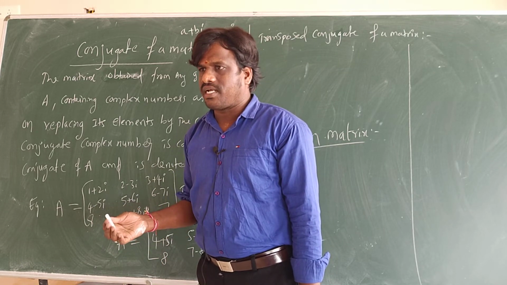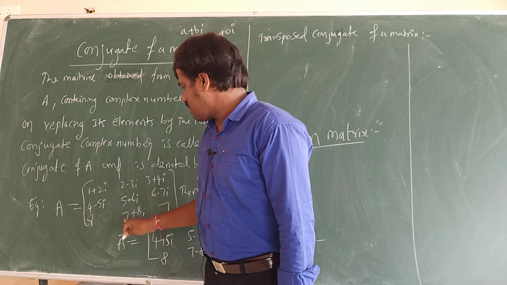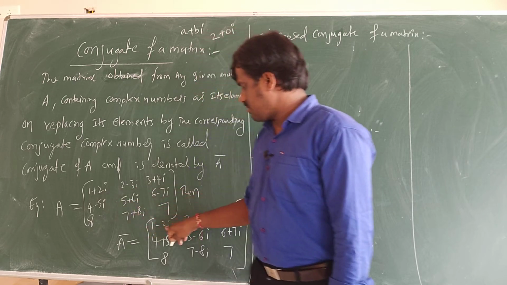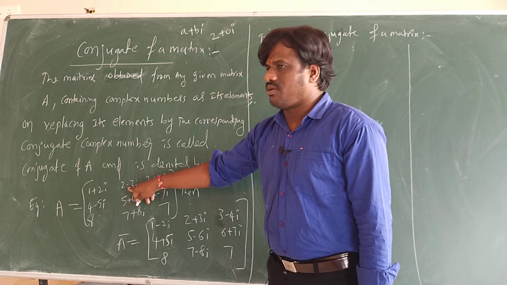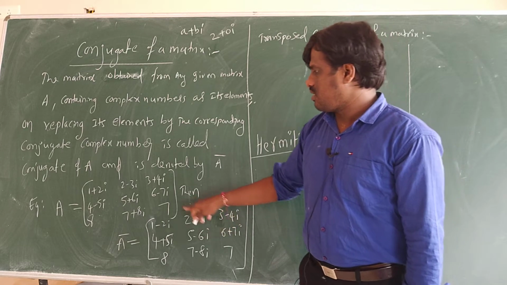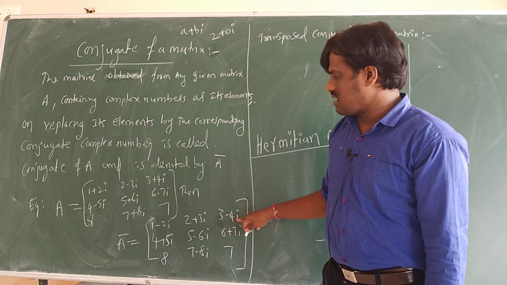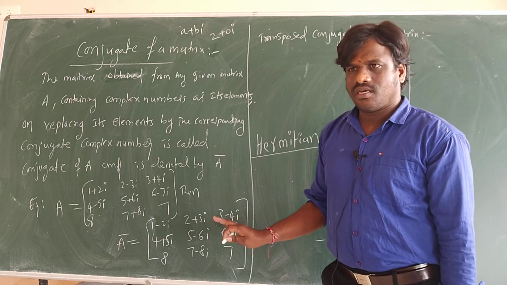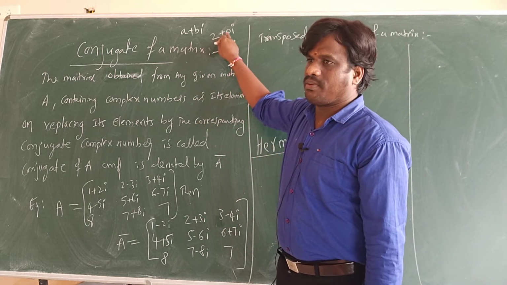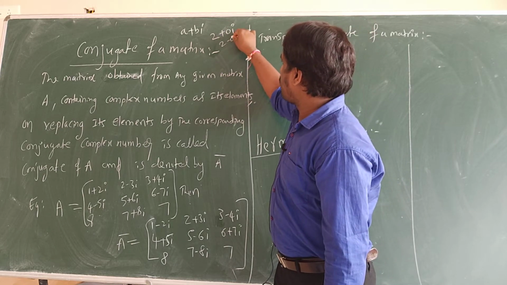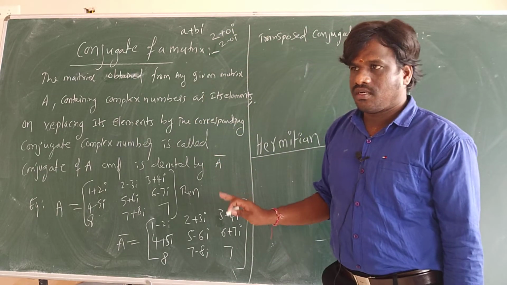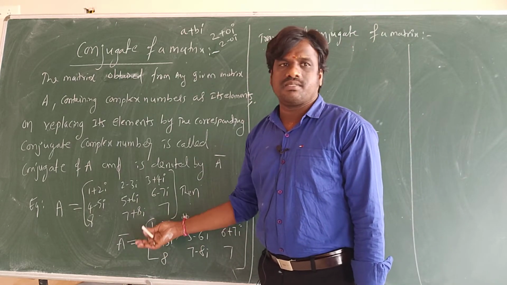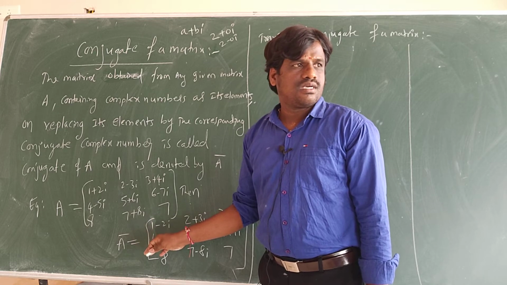You have learned the conjugate of a complex number, z and z bar. So 1 plus 2 iota conjugate is what? 1 minus 2 iota. 2 minus 3 iota is what? 2 plus 3 iota. 3 plus 4 iota is what? 3 minus 4 iota. Like this, the conjugate of 8 is what? 8 only. Suppose 2 plus 0 iota, conjugate will be what? 2 minus 0 iota, which means 2 itself, right? Conjugate means in the iota place your sign will change, plus becomes minus, minus becomes plus, understood?